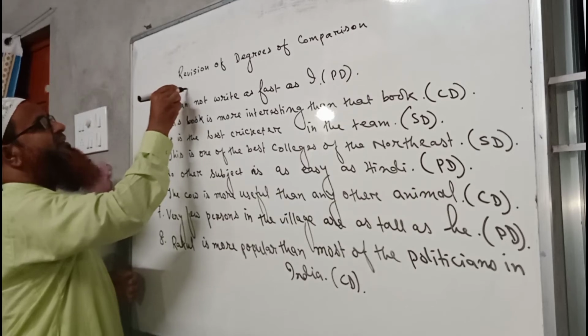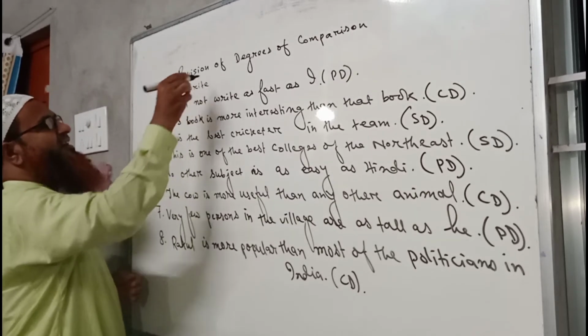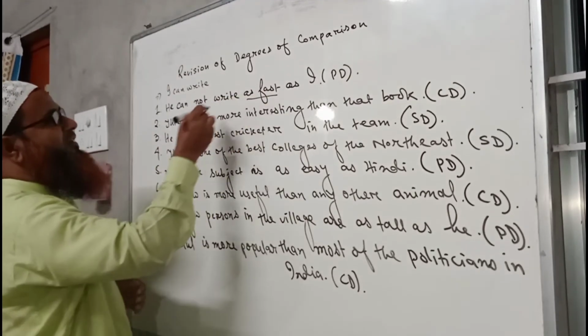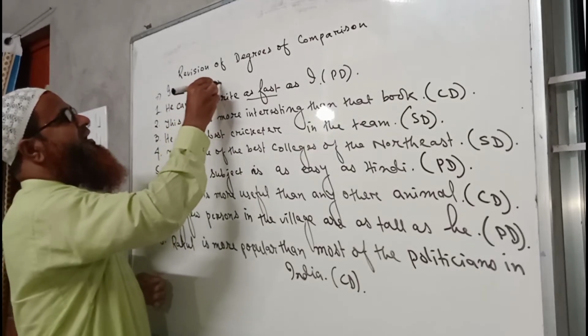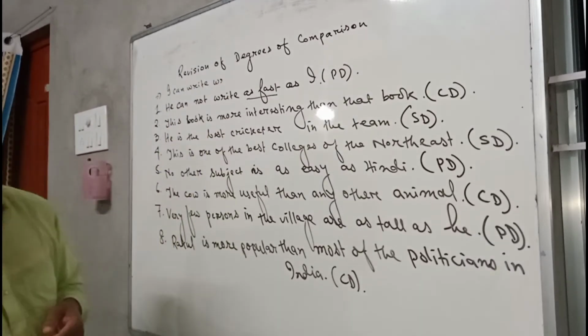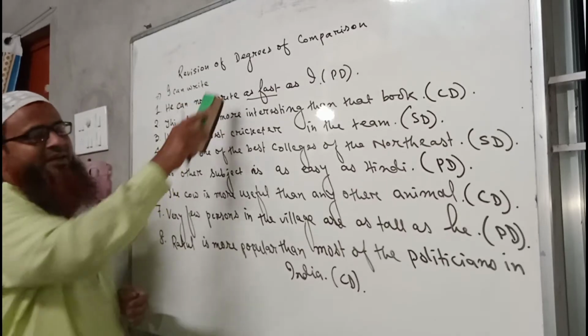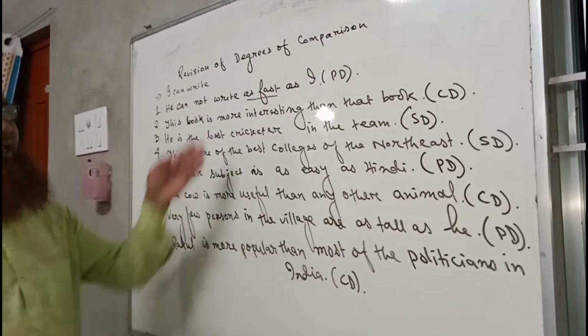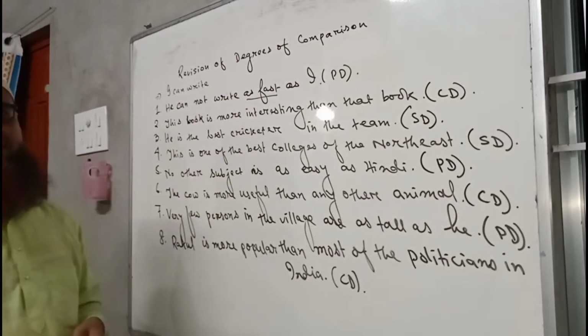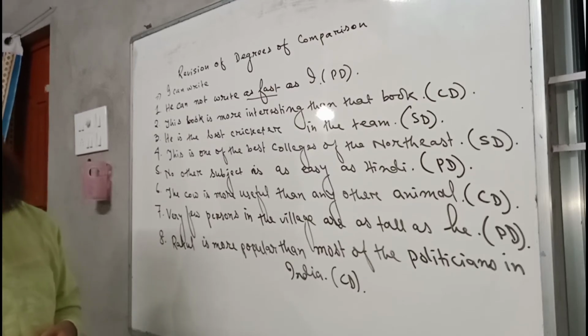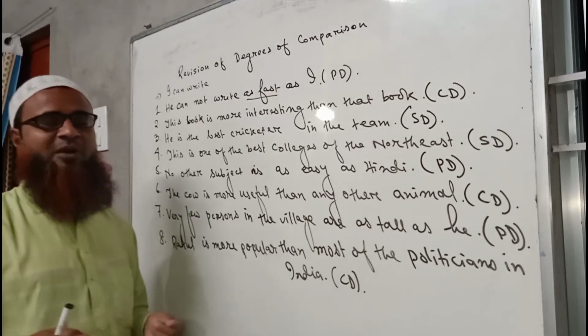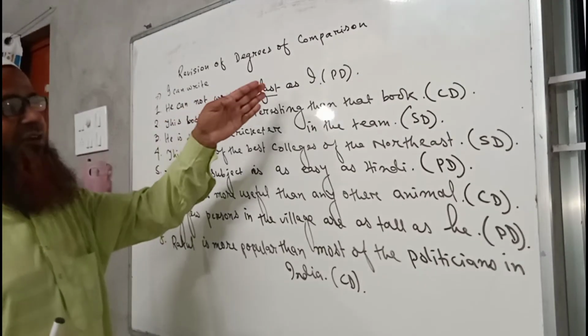I can write faster. It will be faster. In comparative degree, I can write faster than he. So please always remember that after as and than we always use the subject form of the pronoun. Never use the object form of the pronoun after than or as.